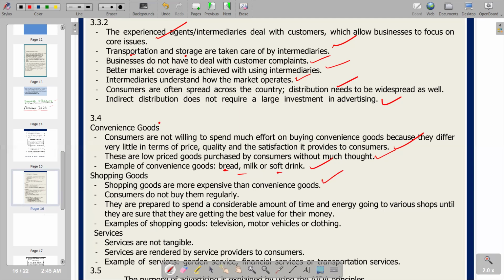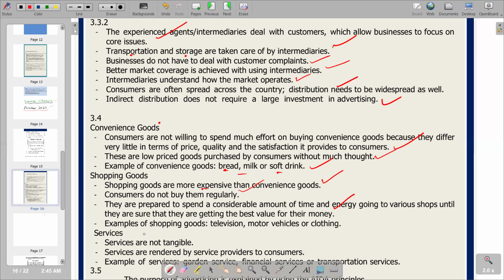A very important take note is that consumers do not buy them regularly just because they are also expensive. So it means they are not bought regularly. The next one, they are prepared to spend a considerable amount of time and energy going to various shops until they are sure that they are getting the best value for their money. This is opposed to convenience goods, where there is not much thought that takes place. They just buy it without taking into account many respects. But on shopping goods, they move around and compare so that they can make a better decision.